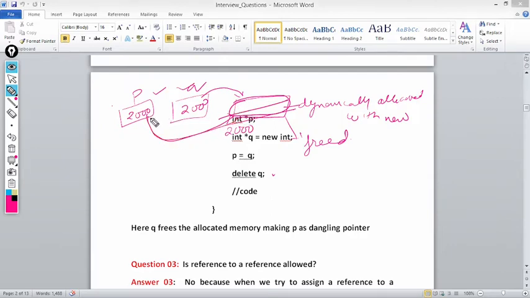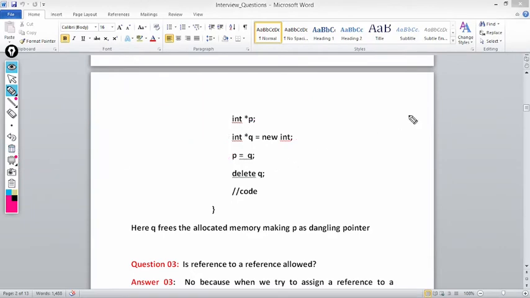So we are having the roads to reach there, but no building is existing. So here Q frees the allocated memory, making P as a P now becomes what? Dangling pointer. Getting my point? So this dangling pointer and memory leak are both opposite situations. Go through this. Any doubt you can ask me in the comment section.